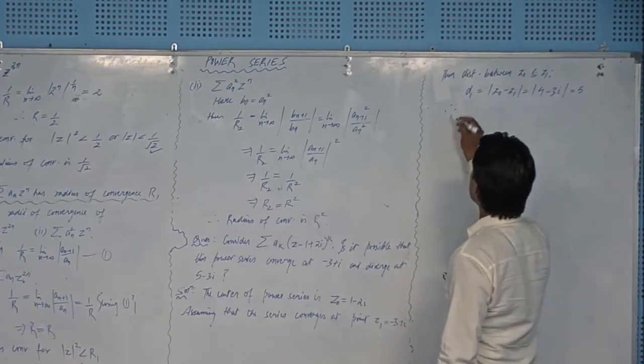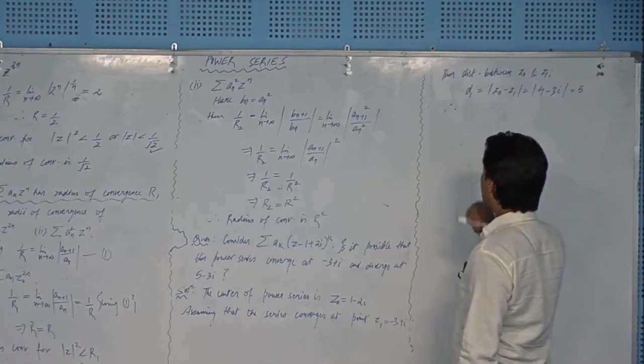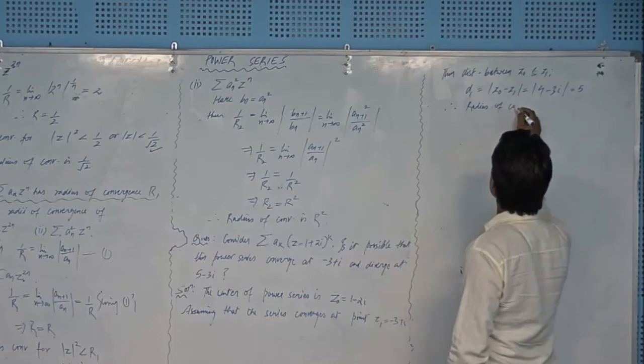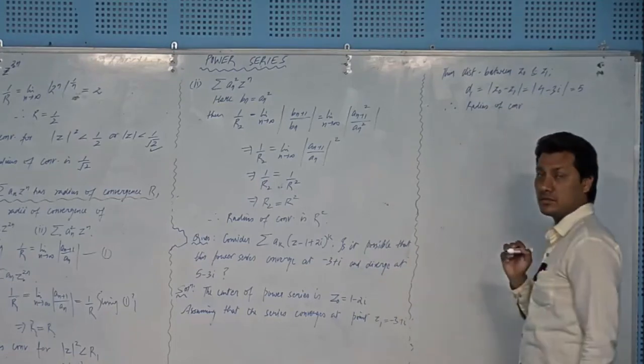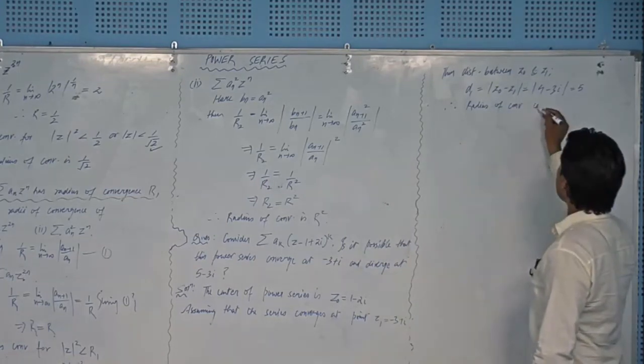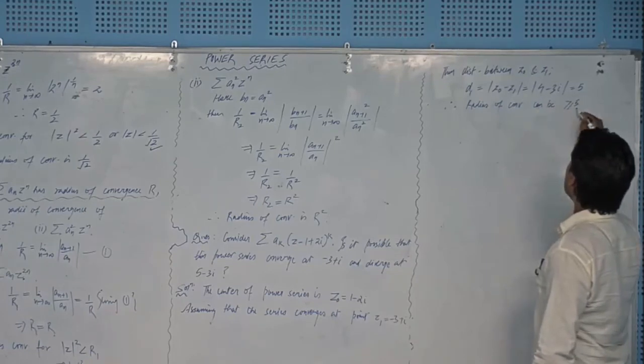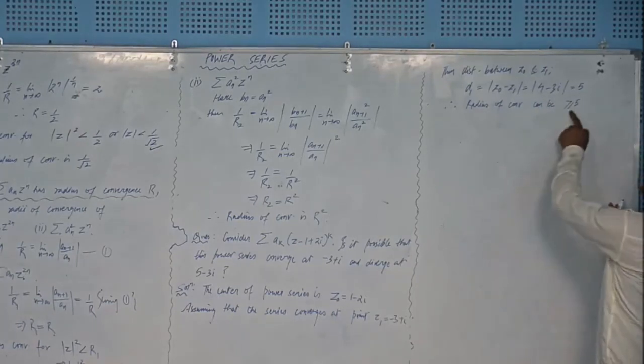Therefore, the radius of convergence can be greater than or equal to 5. You focus on this thing. Why have I written greater than or equal to 5?